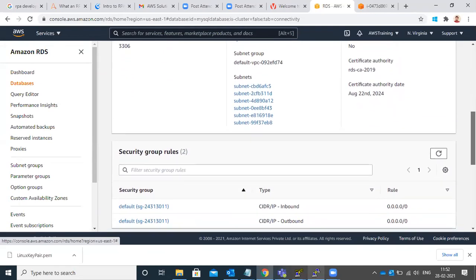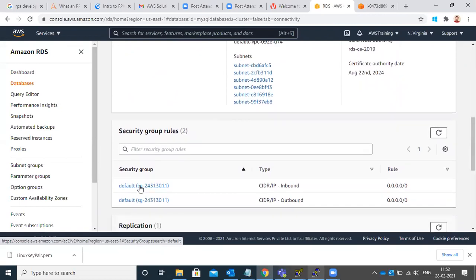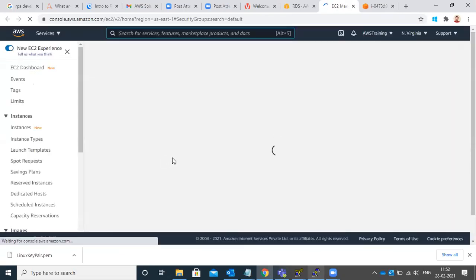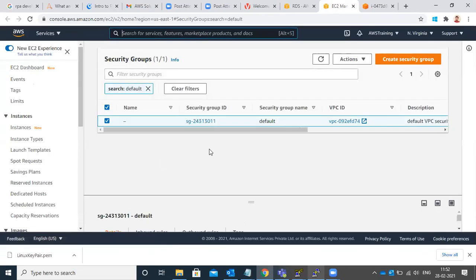Click on that security group once. Check both the inbound and outbound.